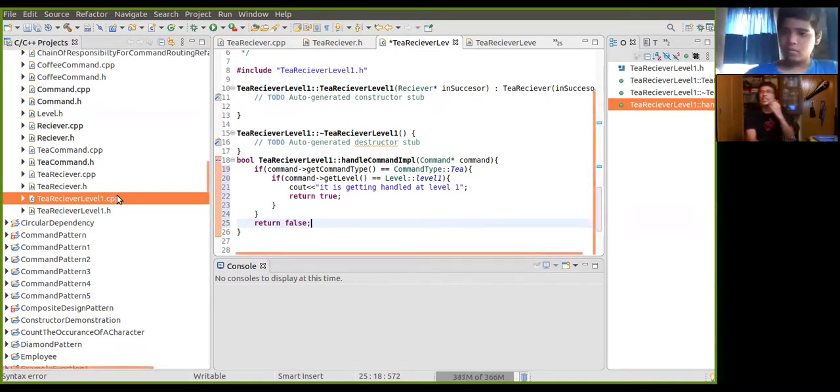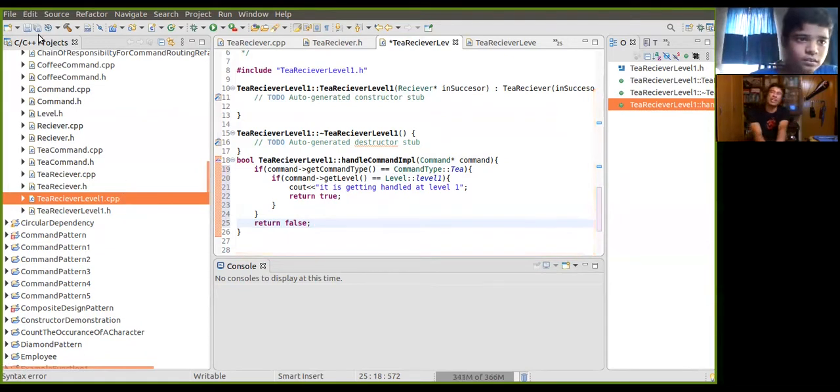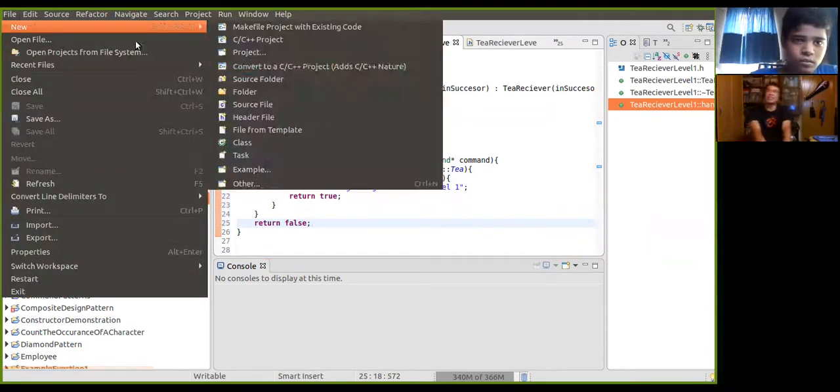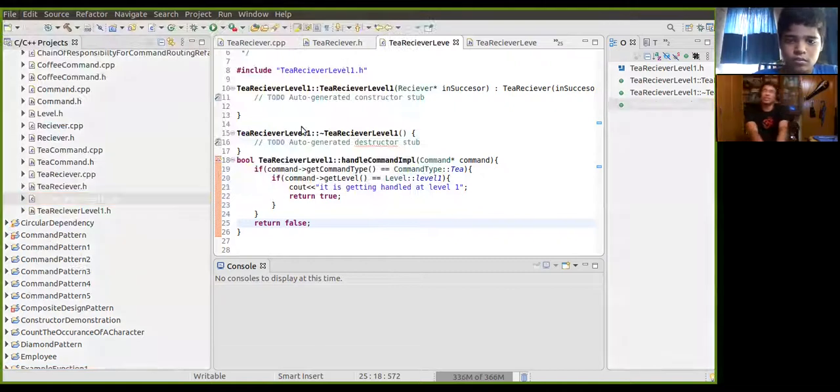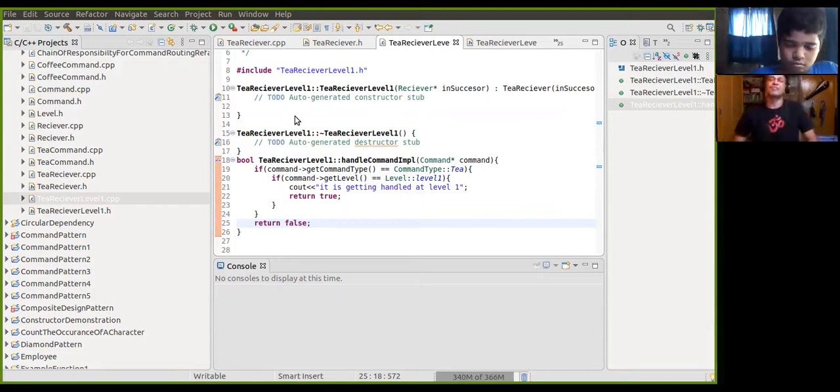So similarly level 2 and level 3. Write and implement that. Very good. Fantastic. No error there so far. It's nice. Great work. Similarly, very good.